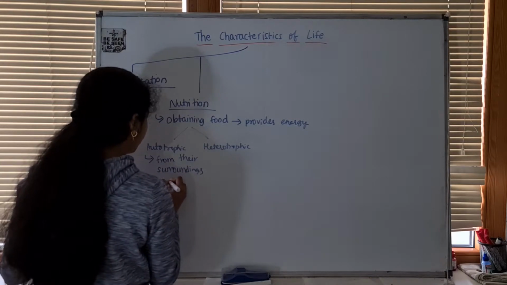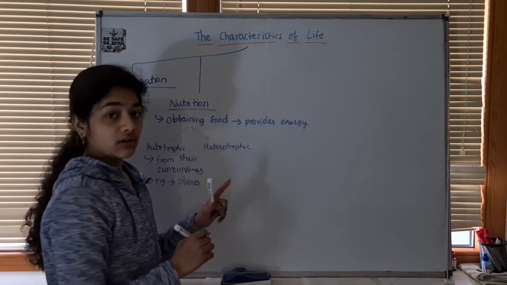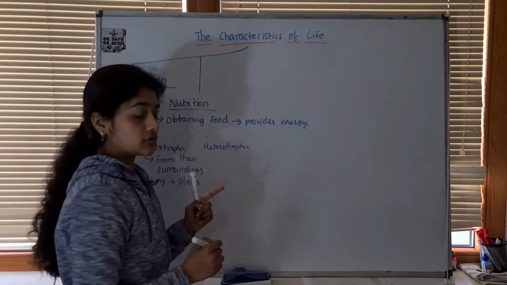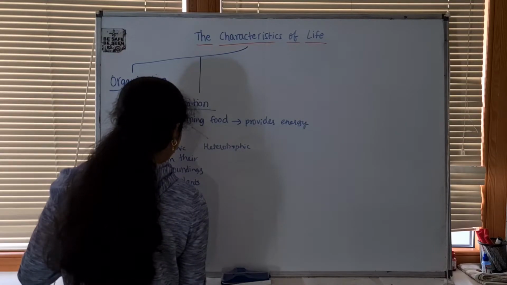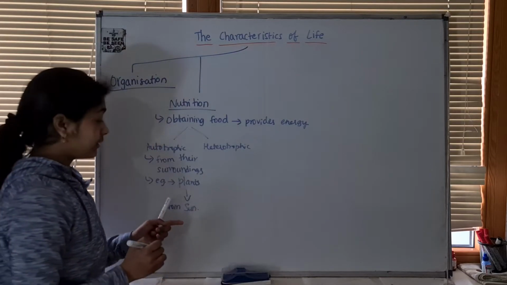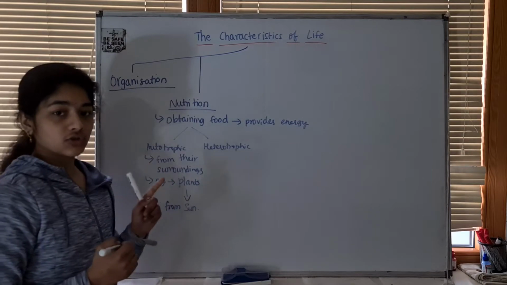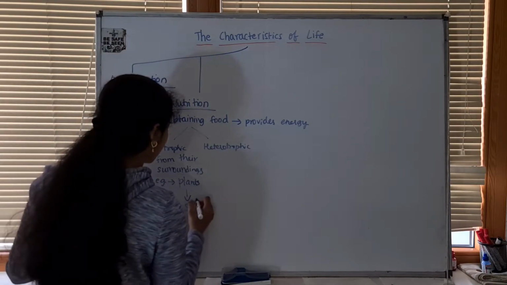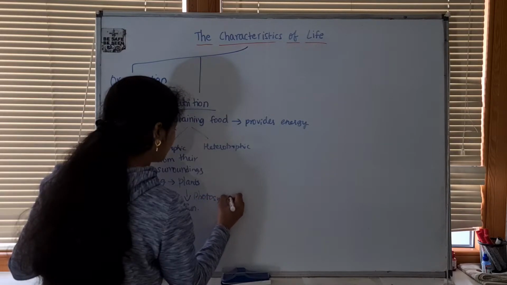Example, plants: they get the energy directly from the sun, and that process is known as photosynthesis. The sun is a source of energy for plants. For any living organism, the sun is the first source of energy, and that's known as photosynthesis.